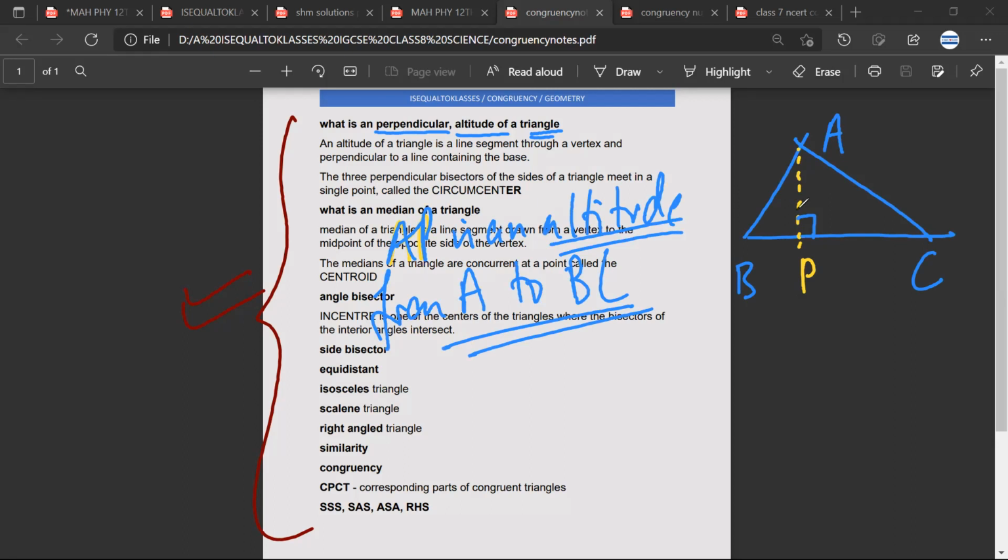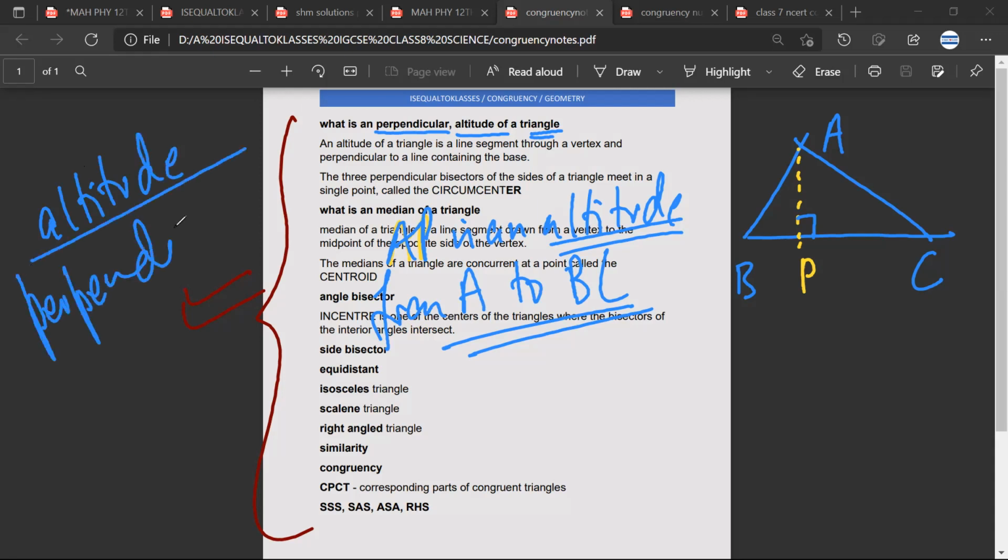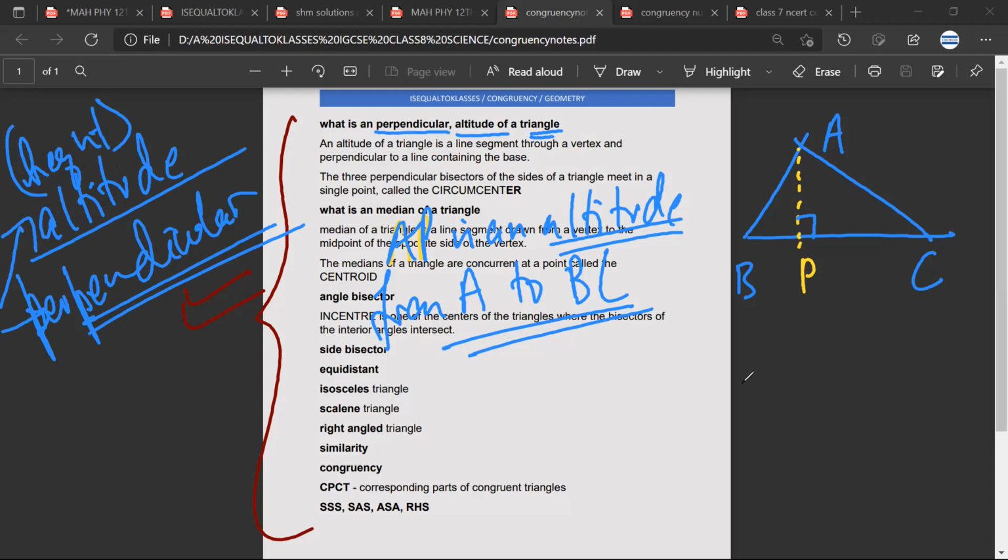They may use the word altitude or they may also use the word perpendicular. Usually altitude is the height, but there are times when they use the term altitude or perpendicular, and what they are trying to say is that this angle should be 90 degrees.